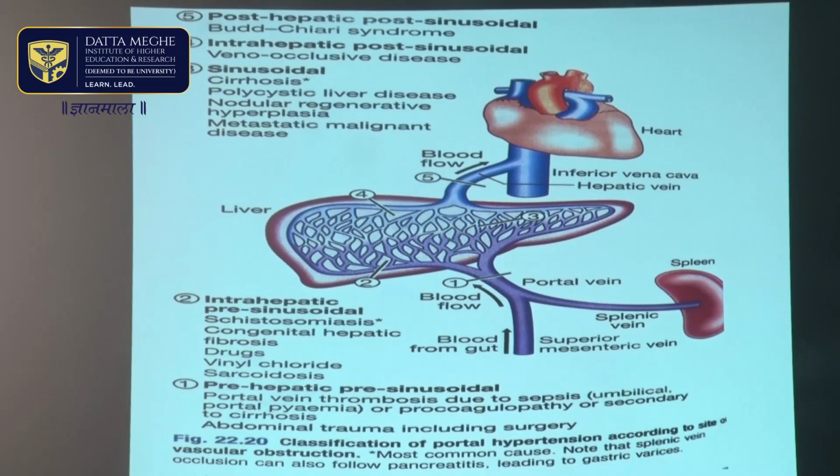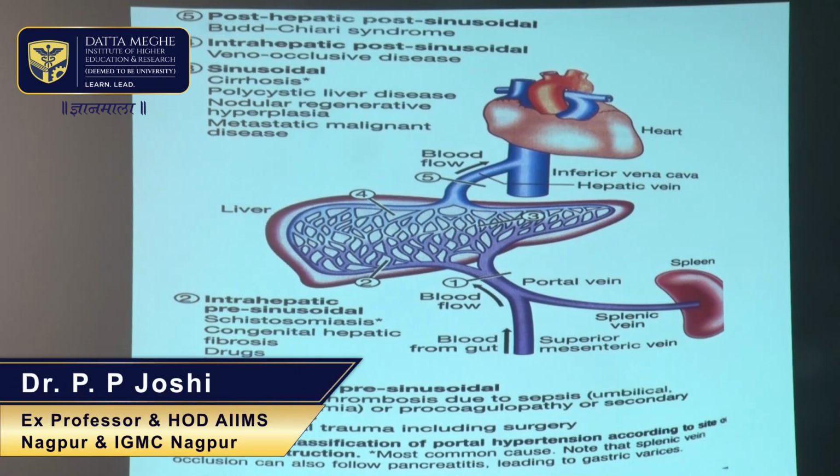Within the liver, intrahepatic pre-sinusoidal portal hypertension, the causes when the sinusoids in the liver are affected, are schistosomiasis, sarcoidosis, congenital hepatic fibrosis, idiopathic hepatic fibrosis, and certain drugs. Now, sinusoidal portal hypertension occurs typically in cirrhosis of liver.